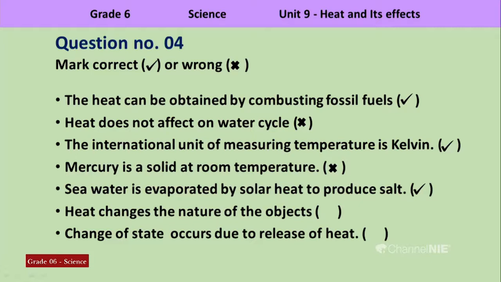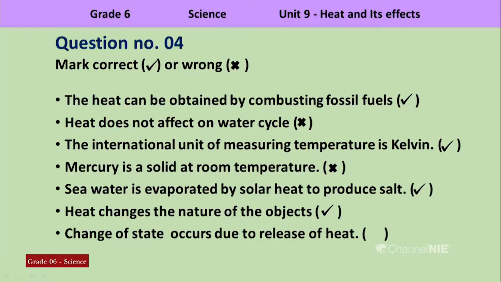Heat changes the nature of objects. The nature of objects can be changed due to heat. The statement is correct. Change of state occurs due to release of heat. We know that by providing heat, the solid, liquid and gaseous states can be changed, right?